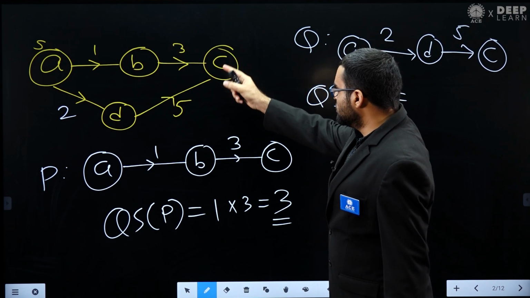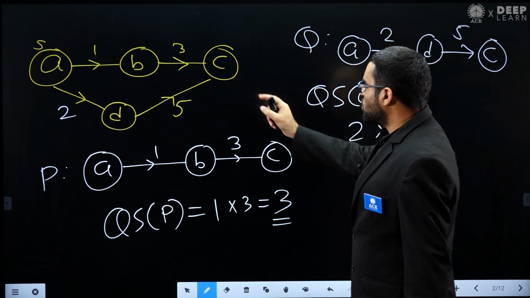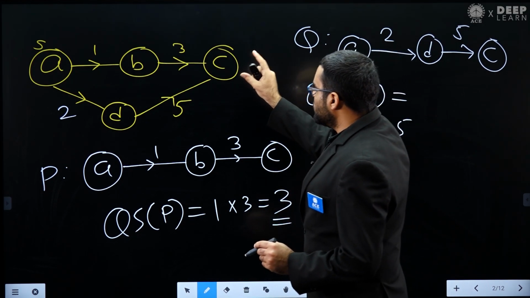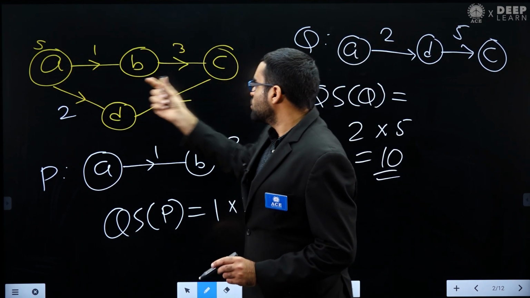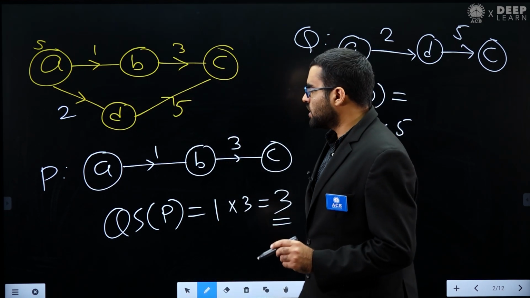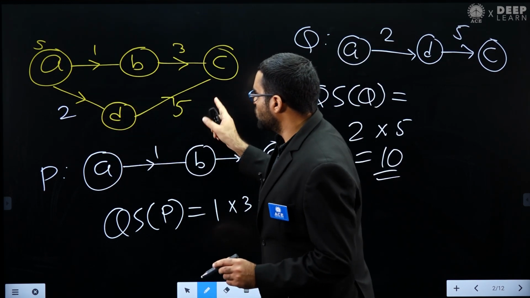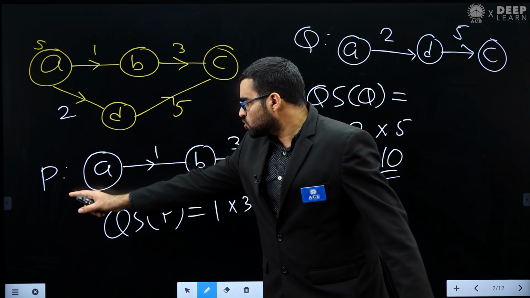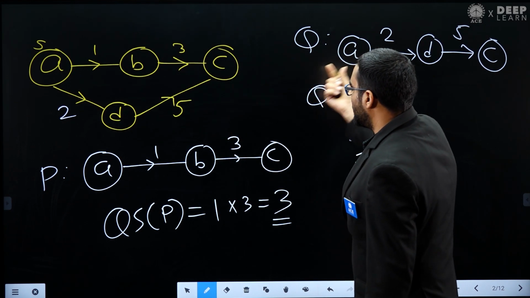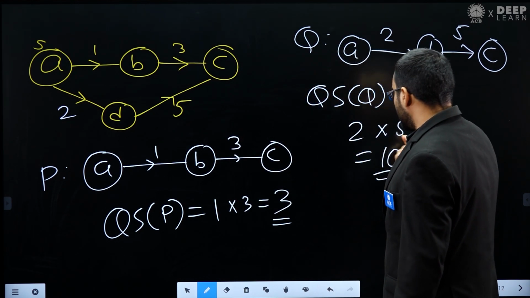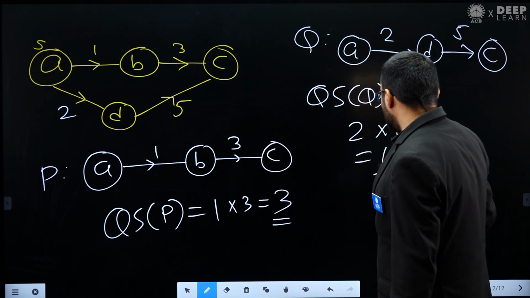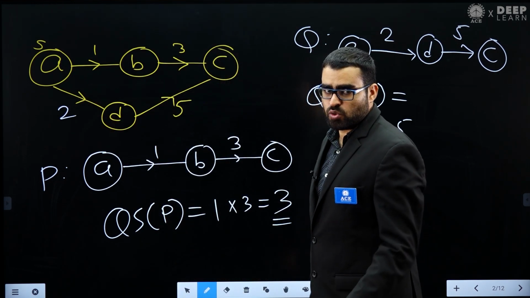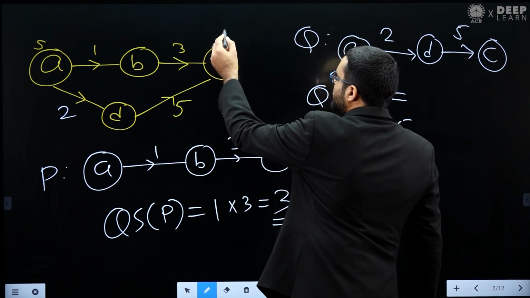Okay, now if you want to find out the quality score of this vertex C, you can see that from the source vertex to vertex C there are two paths possible. One path is P and another path is Q. The quality score of path P is 3, and the quality score of path Q is 10. So the maximum quality score is 10. If you take this path, you will get the maximum quality score. So that's why the quality score of C will be 10.